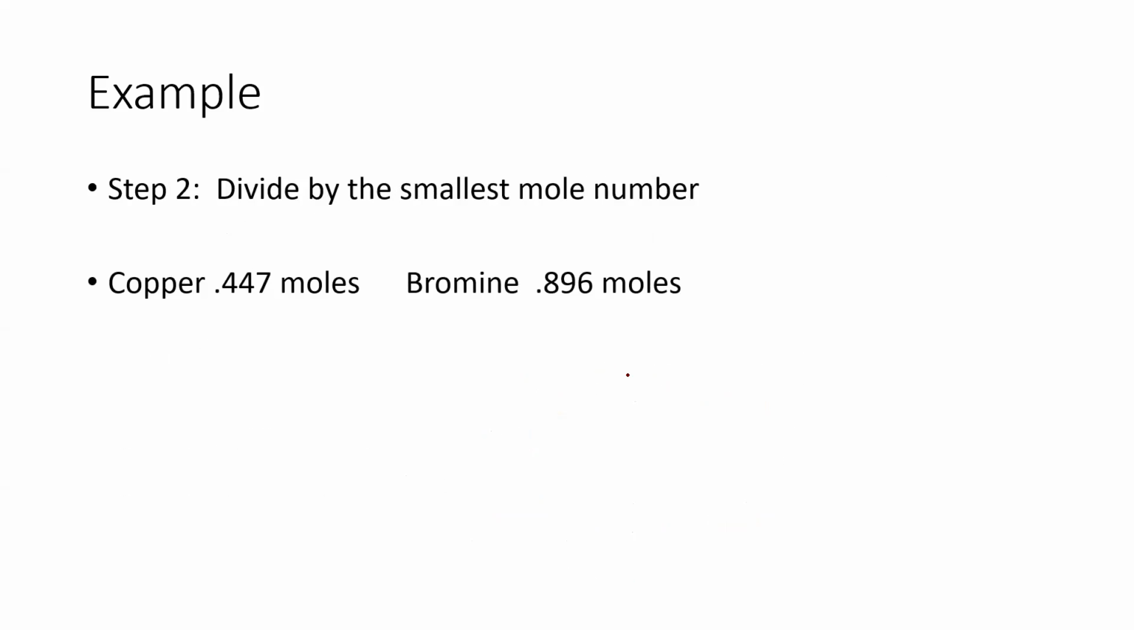We can then move on to step two. So we want to divide by the smallest mole number. Sorry, this is just slightly off. I'll rewrite that as 0.900. We want to divide by the smallest mole number. All that means is we look at the number of moles that we have, and whichever one is the smallest, which in this case is copper, we're going to divide all of our other moles by copper. So we're going to divide everything by 0.447. So divide by 0.447, and divide by 0.447.